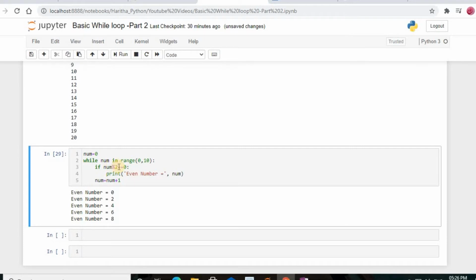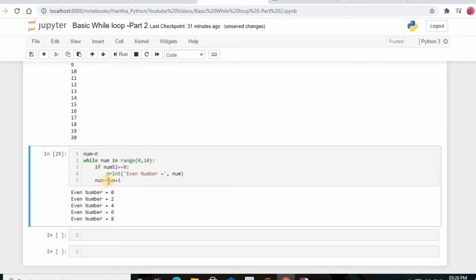If num % 2 is equal to 0. Why am I using the percentage symbol? Because you are going to check the remainder, so I should use the percentage symbol, not the slash. If you check with the slash, what will happen? It is going to check only the quotient. So only when 0 is divided by 2 will it become 0. That is the reason in the previous case it shows even number is 0.